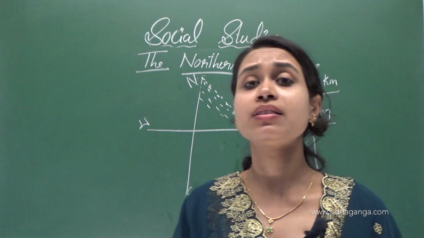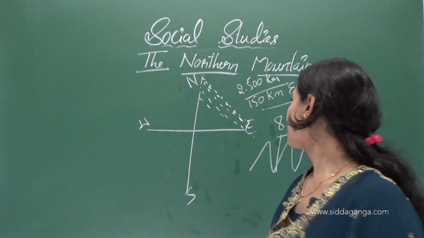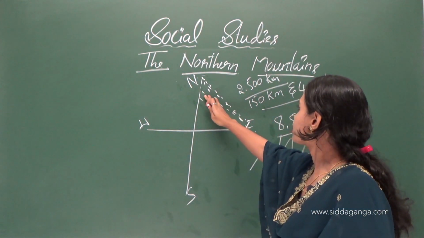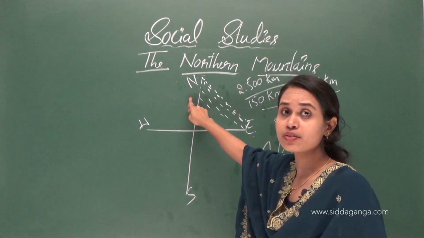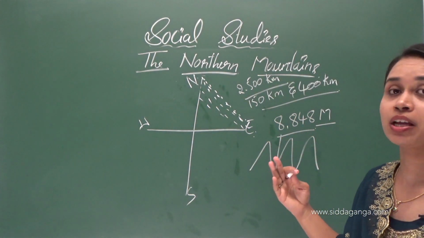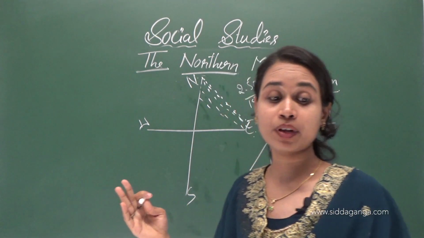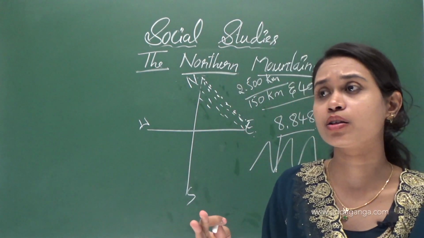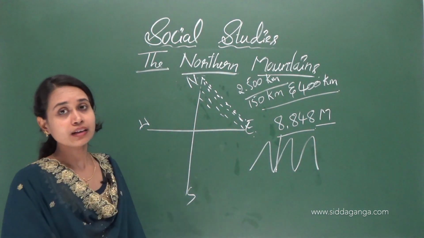The Himalaya mountains consist of 3 parallel ranges. They are the Great Himalaya, also called Himadri, the Middle Himalaya, also called Himachal, and the Lesser Himalaya, also called Shivalik.